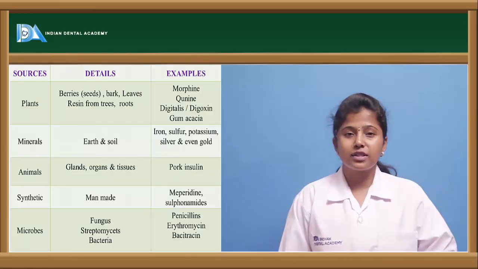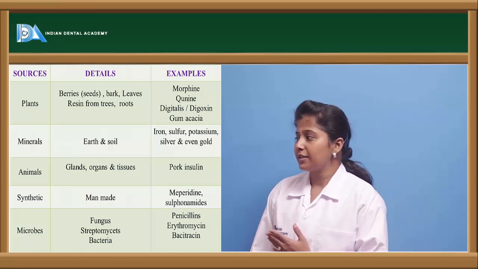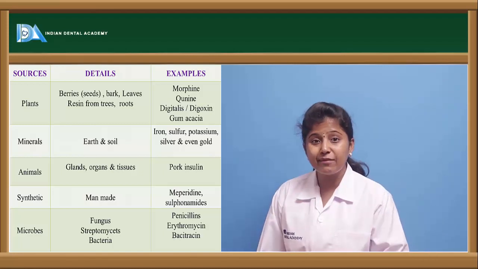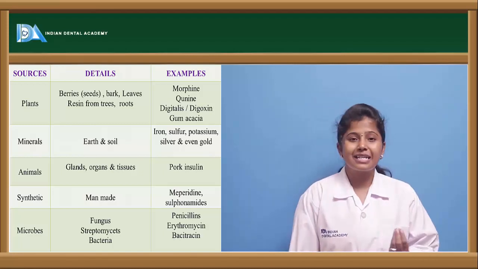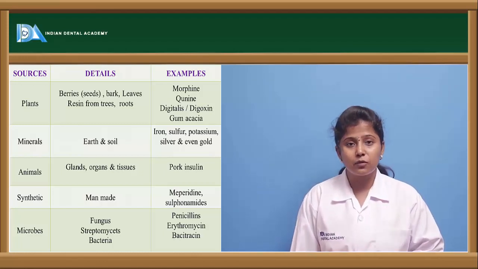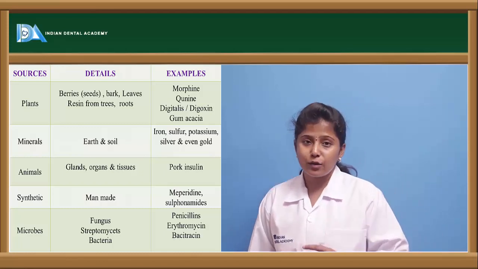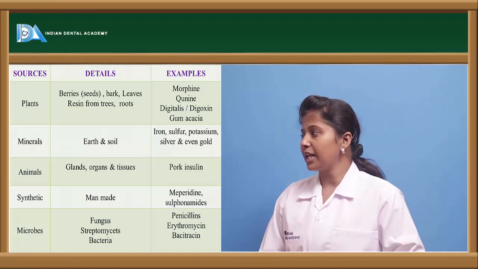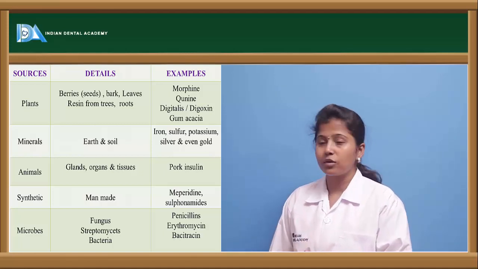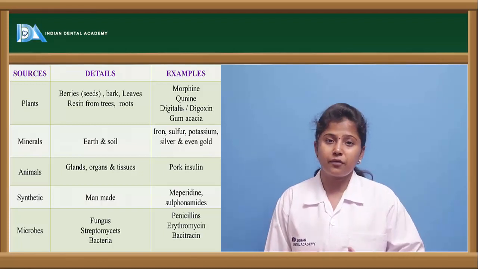If we see the sources, a few of the examples of the drugs here, from plant source, from the plants like berries, I mean from the seeds or barks or leaves of the plant, or even from resins. Resins are the gum substances which are obtained from the plant, and even from the roots. So from all these parts, each and every part of the plant is useful in order to extract the drug. So for example, morphine is obtained from opium, quinine is obtained from bark, and digitalis from leaves, and gum acacia from resins.